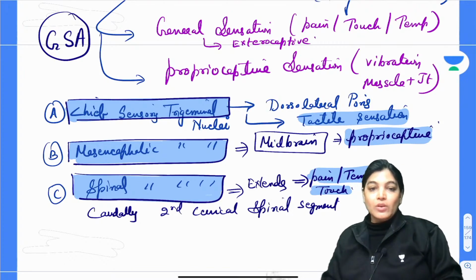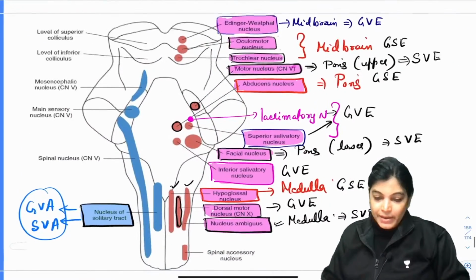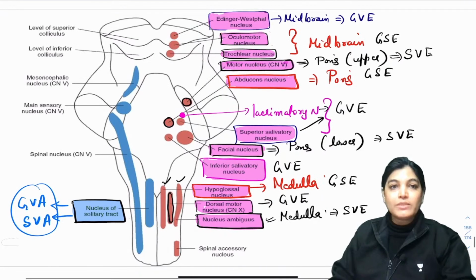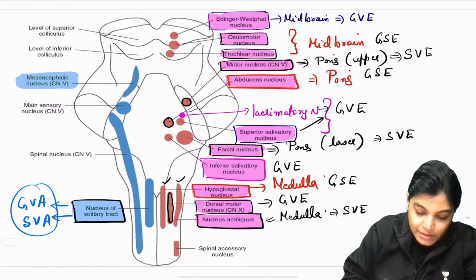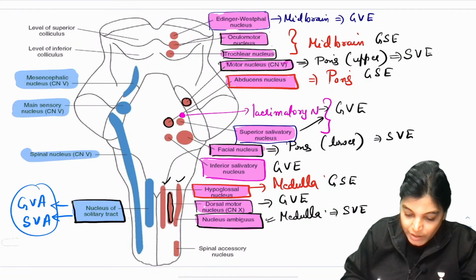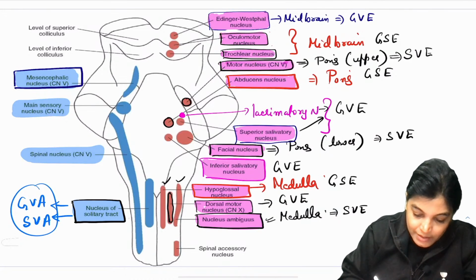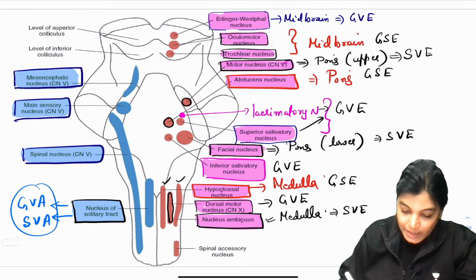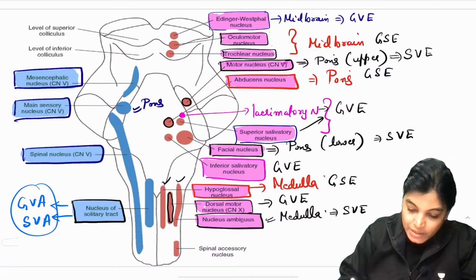Now let's see the location, moving on to the same diagram. Here we have the mesencephalic nucleus, the main or chief sensory nucleus, and the spinal nucleus of the trigeminal nerve. You can see that the main or chief sensory nucleus is located in the pons, as shown in the diagram.